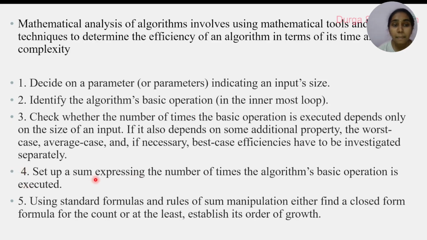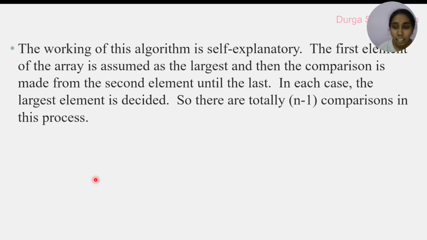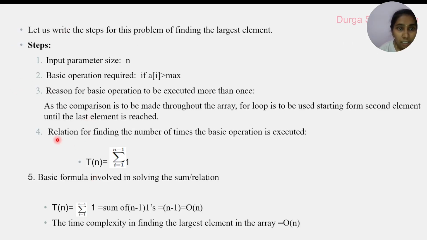Next, what is the fourth point? Set up a sum expressing the number of times the basic operation is executed. Yes, this is the input size, the basic operation, and the reason for executing the basic operation. And the fourth one is T of n. T of n is nothing but the time complexity of n. T of n is equal to the summation of, what is the initial value? We are starting from 1 to n minus 1. We are comparing the zeroth element with the first element. So the initial value is the first element. i is equal to 1 to n minus 1. The lower value is 1, the upper value is n minus 1. Initial value, final value; we can say this is lower and this is upper.